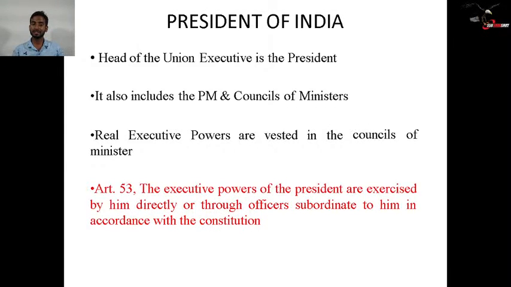Let us understand what Article 53 says. You can read the exact terminology used in Article 53 here: the executive power of the President is exercised by him directly or through officers subordinate to him in accordance with the Constitution. So executive powers of the President are exercised in the name of the President itself; we take any executive decisions in his name. But these will be exercised by persons appointed by the President. So the name is there of the President.